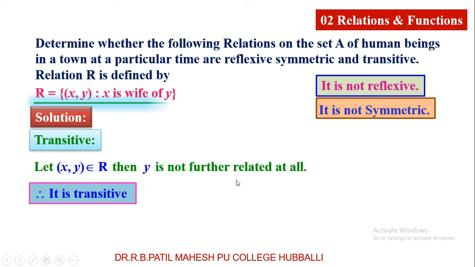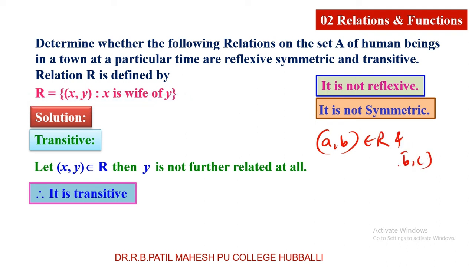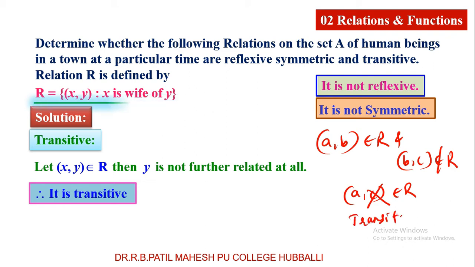This is very important, so I repeat one more time. Whenever (A, B) belongs to R and (B, C) is itself not there in the relation, then you can't check whether (A, C) is there in the relation or not. Therefore, we agree that this relation is transitive.